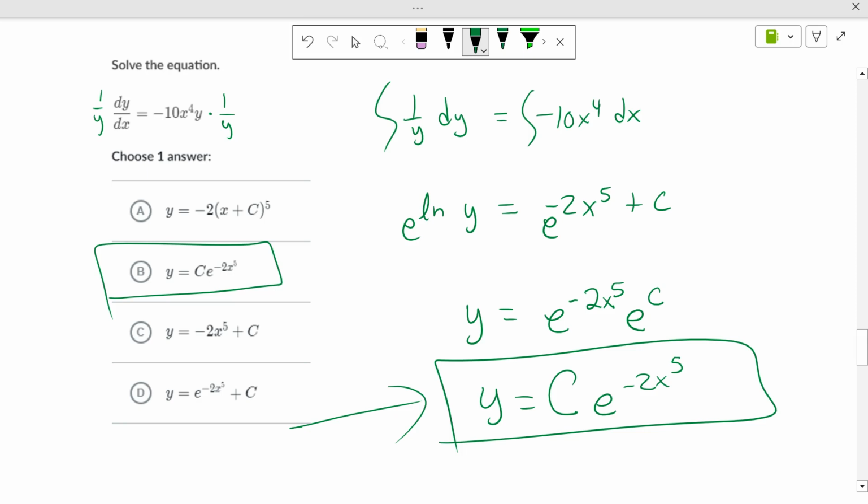Yes, sir. Why does e to the c cancel? E to the c does not cancel. E to a number is a constant. So e to the fifth power is some number. And so that number we just put out front. Yeah, I know, seeing it the first time you go, what? But that's the way it works.